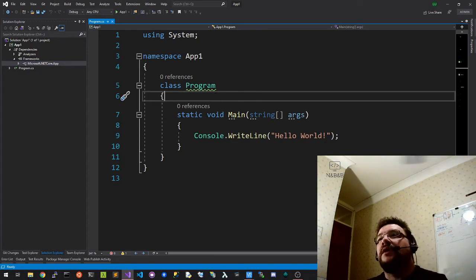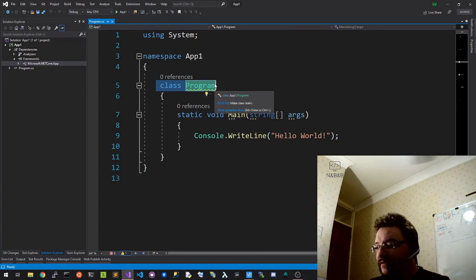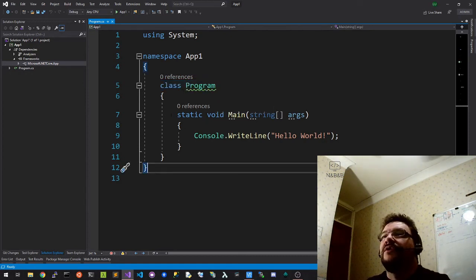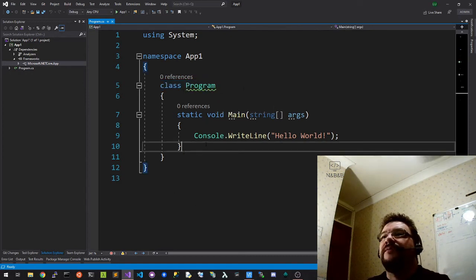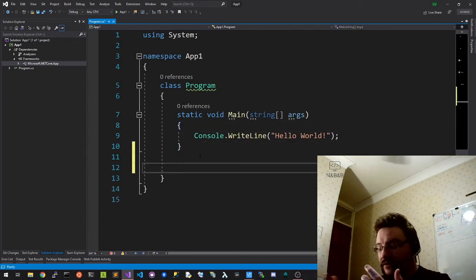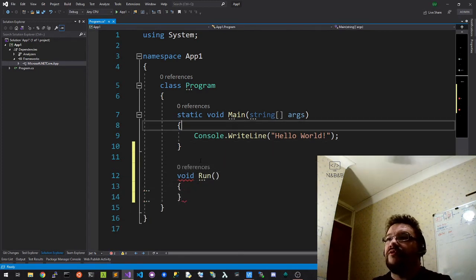Okay, so what is a class? A class is a template. It's like a blueprint. While we're running code, we don't refer to classes. We don't run or execute classes. We instantiate classes into objects. So an object is a built class. We can modify our program here. We'll add, just briefly, another function on the class Program called Run, and we'll move this out here.